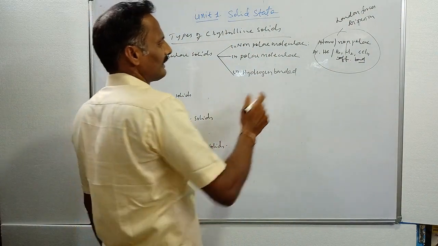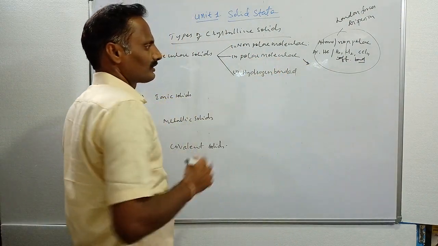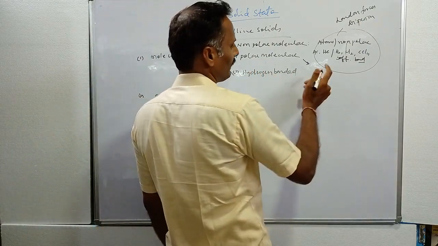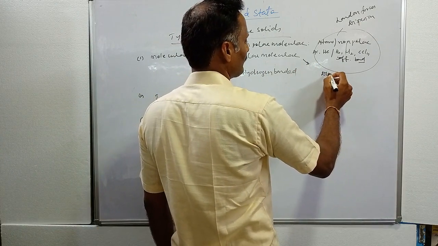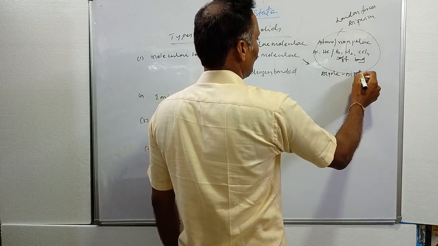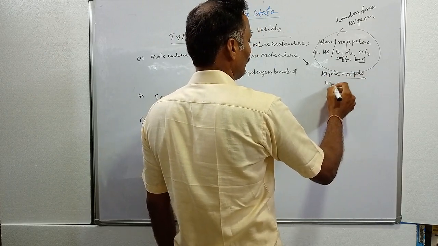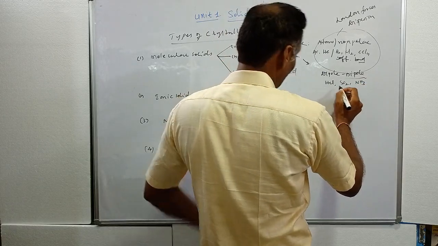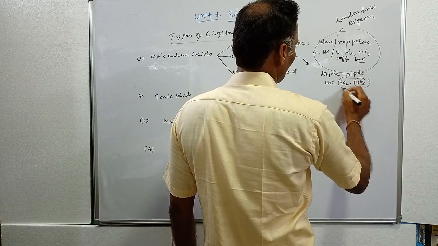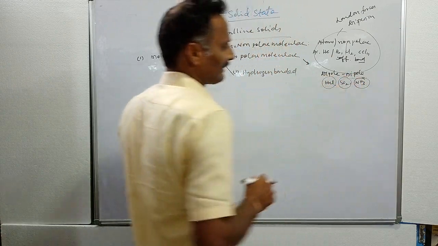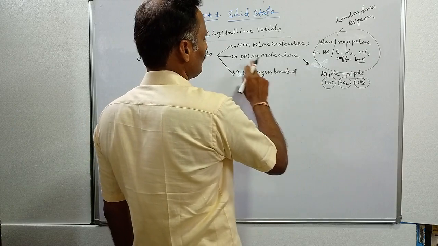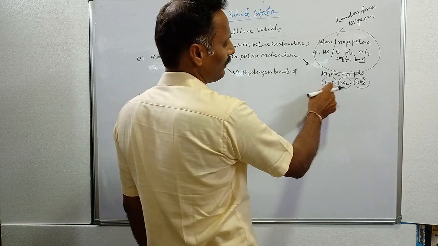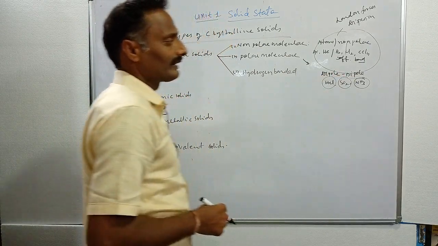Then, what about the second category? This is the second type, polar molecular solids. In polar molecular solids, the molecules are held by dipole-dipole interactions. For example, molecules like HCl, SO2 and ammonia, as solid HCl, solid SO2 and solid ammonia, are held together by dipole-dipole interactions. These molecules possess polar covalent bonds, and due to the polar covalent bond they have dipole-dipole interactions.